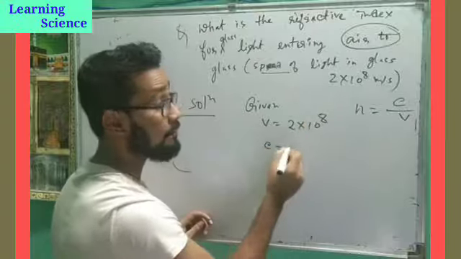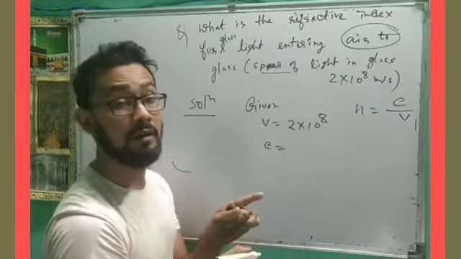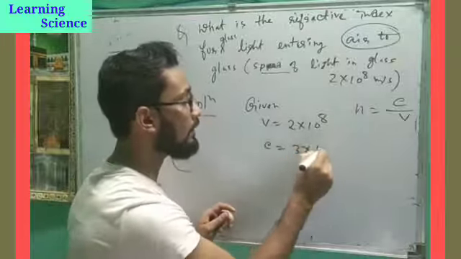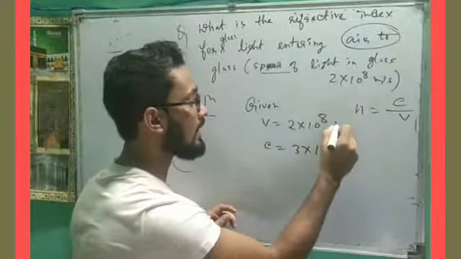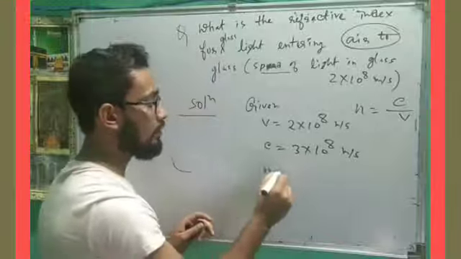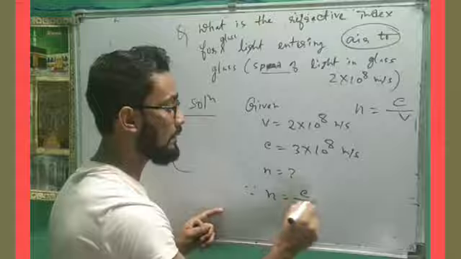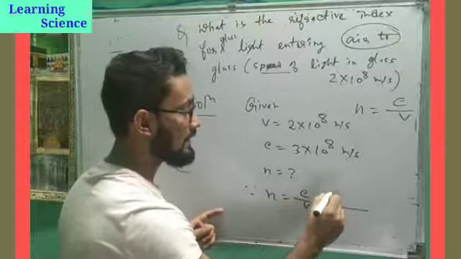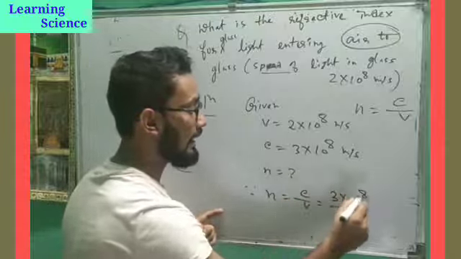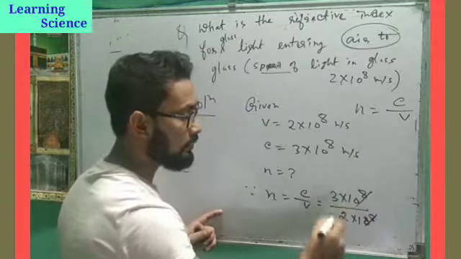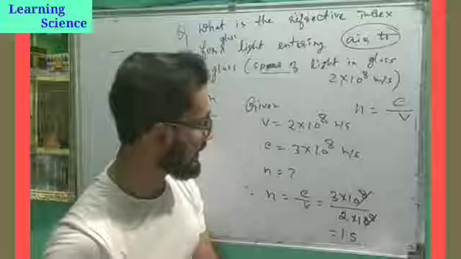And c, we know the speed of light, is 3 into 10 to the power 8 meter per second. So n equals question mark. Since n equals c by v, c is 3 into 10 to the power 8 and v is 2 into 10 to the power 8. If I cancel the 10 to the power 8 and divide 3 by 2, I get 1.5. So what is the refractive index?